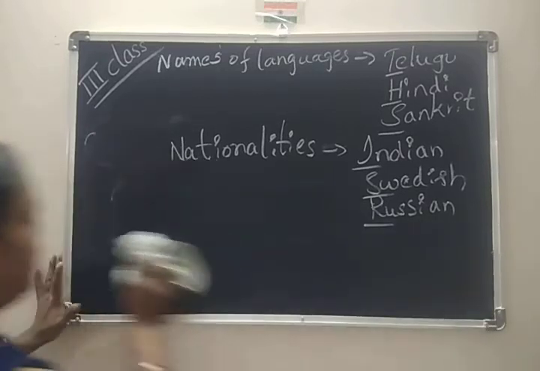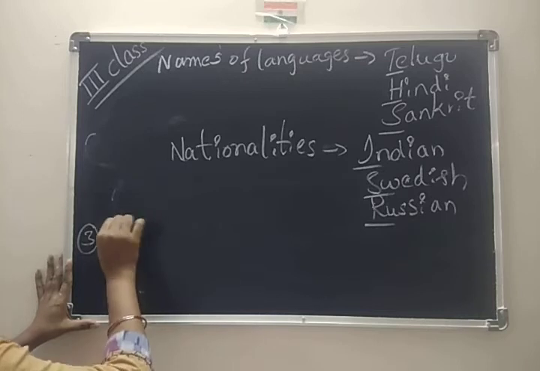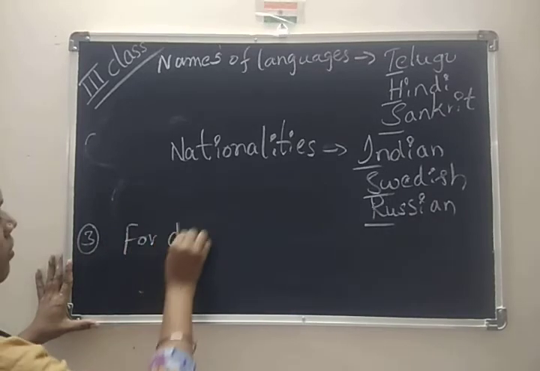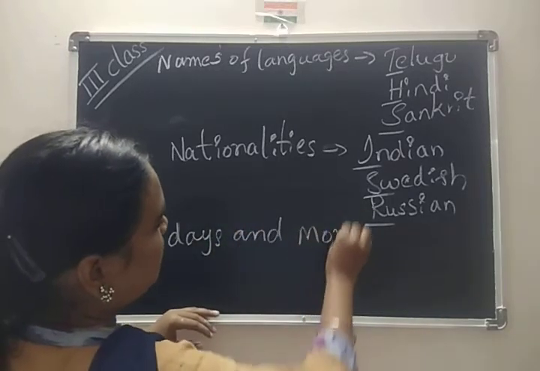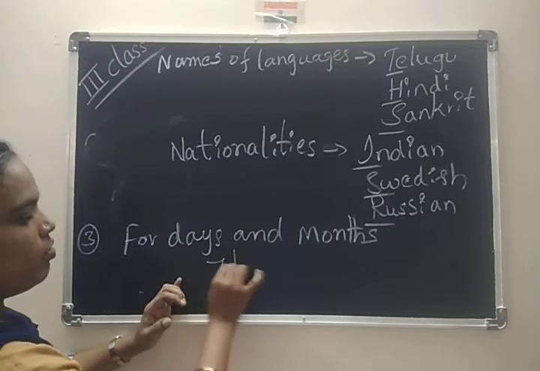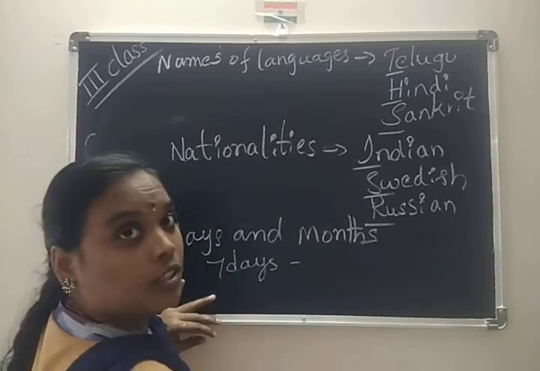Coming to the third rule. What is the third rule? Days and months. How many days in a week? 7 days, no? All 7 days we write starting with a capital.